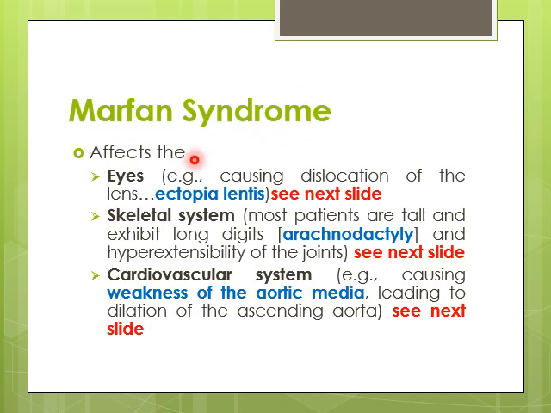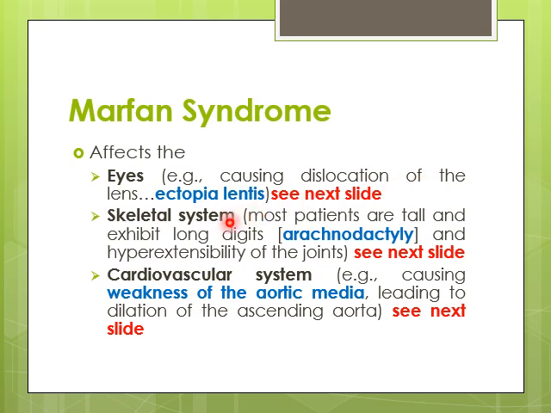So in Marfan syndrome, defective fibrillin 1 affects eyes, skeletal system, and cardiovascular system. In eyes, it basically causes ectopia lentis, which is basically the dislocation of the lens.